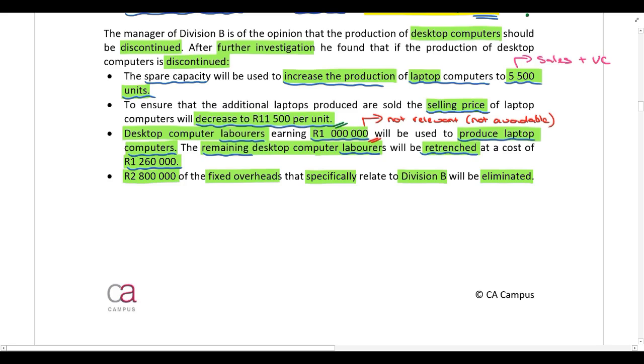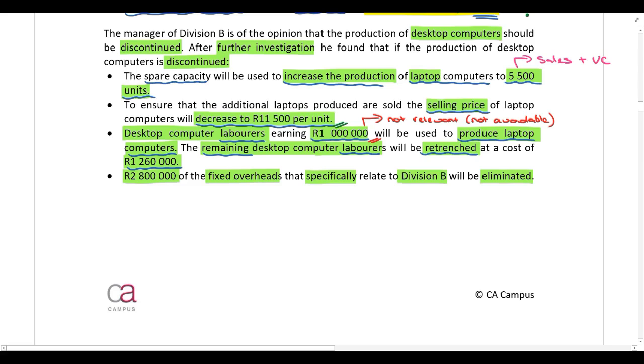Regardless of whether they produce desktop computers or not, they are still going to pay these laborers 1 million rand. Either the laborers will be working on desktop computers and then they'll be paid 1 million rand, or if they discontinue the production of desktop computers, those laborers will be moved and they'll now manufacture laptop computers, but they will still be paid 1 million rand. So regardless of whether the division produces desktop computers or not, they will still incur the labor cost of 1 million rand. So that portion is not relevant because it's not avoidable.